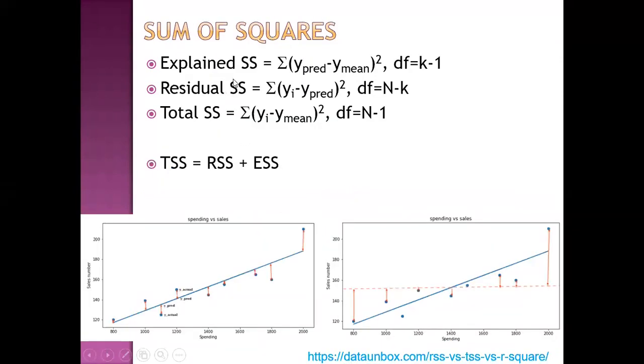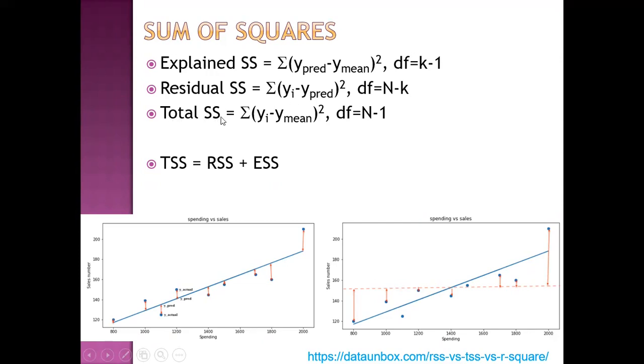So this is the concept of sum of square. Explained sum of a square is defined as this difference between predicted values and mean vector of outcome variable or dependent variable. Then residual or regression sum of squares, it is the difference between outcome value and predicted values of outcome.